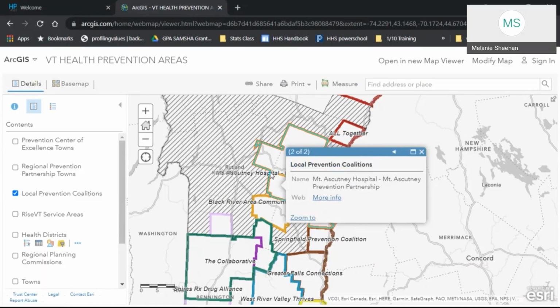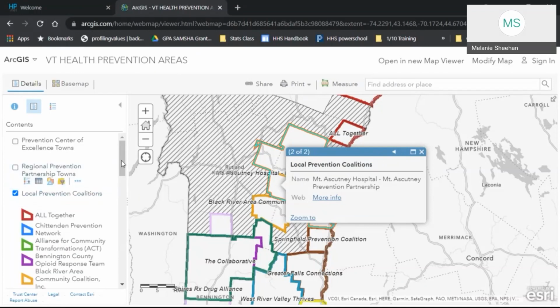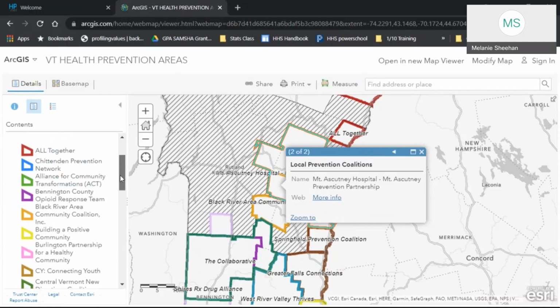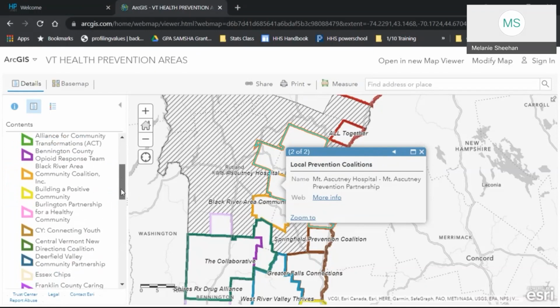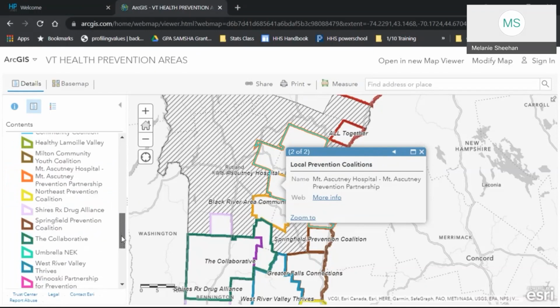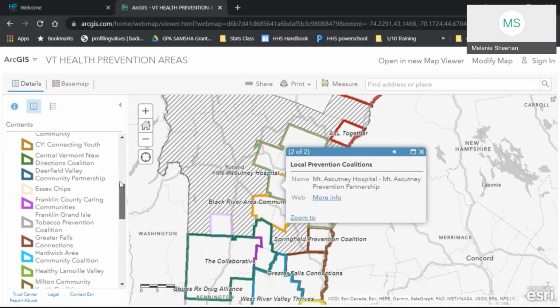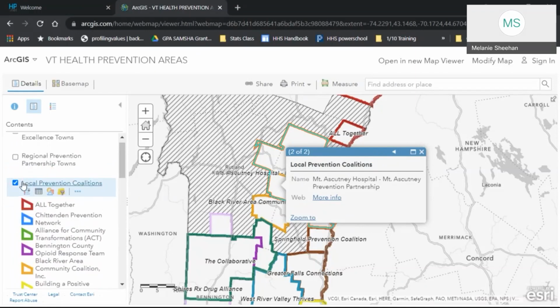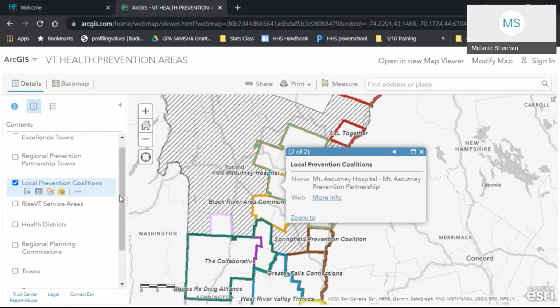In addition to clicking on and getting this information, you can go over in the left-hand sidebar, click on the actual label of the layer, and you will get a submenu of the names of each of the coalitions and what their border colors are. So this is the entire list of prevention coalitions in the state. And if I click back on it, it will close.